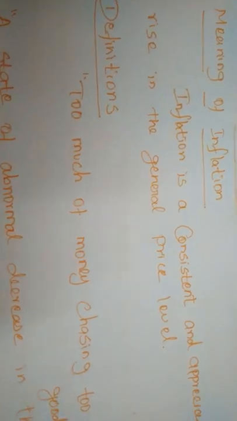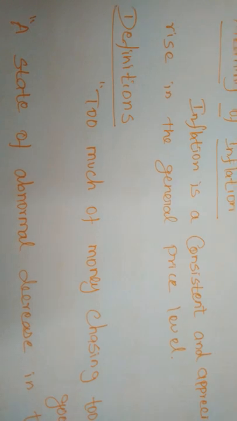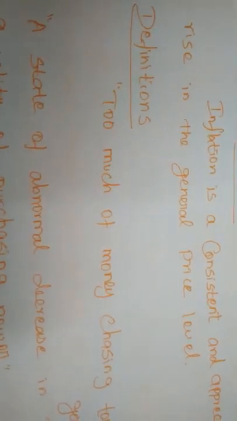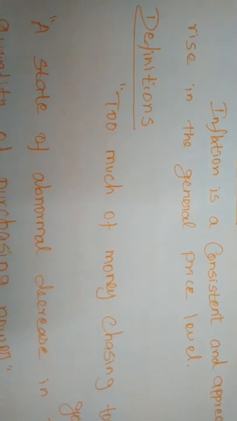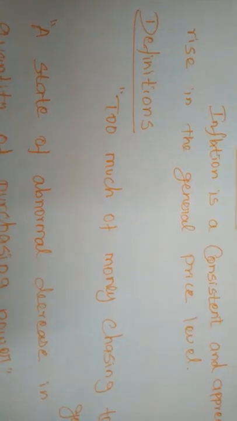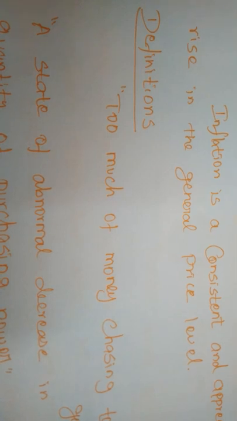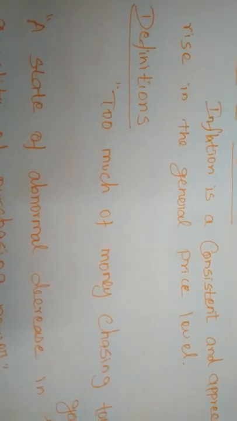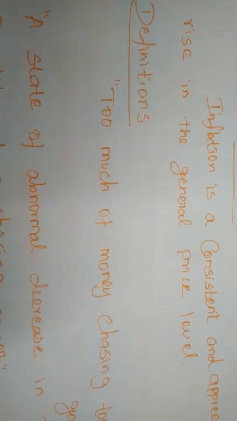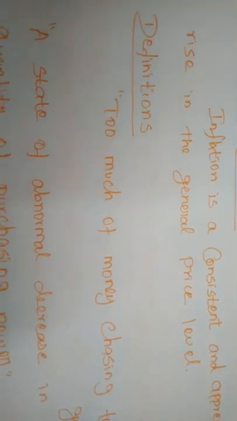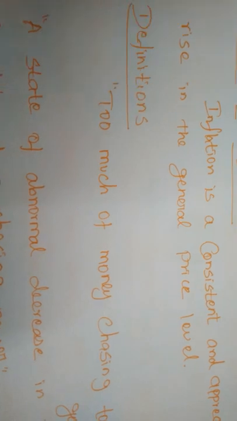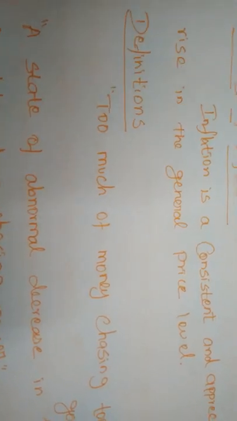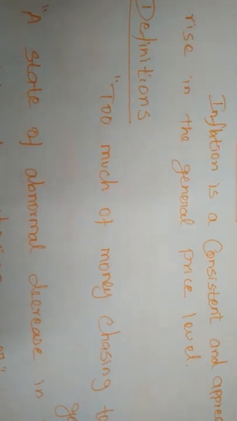Because when you have 50 rupees or 100 rupees, the price of a commodity may be higher. At this time, even if we have 100 rupees or more, it will not have much value. Whenever the price is increased, you have to keep more money as liquidity. So the value of money is decreasing, right? Because of the increasing general price level.